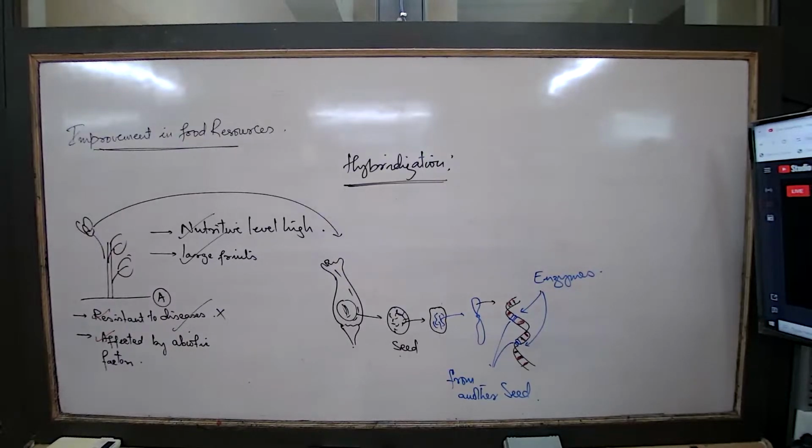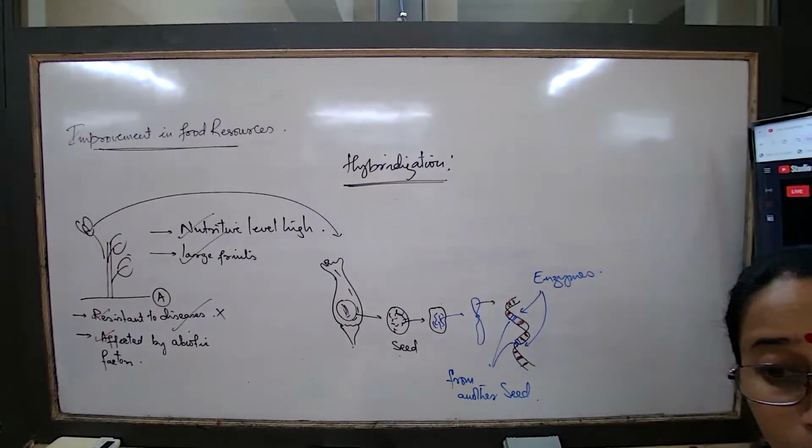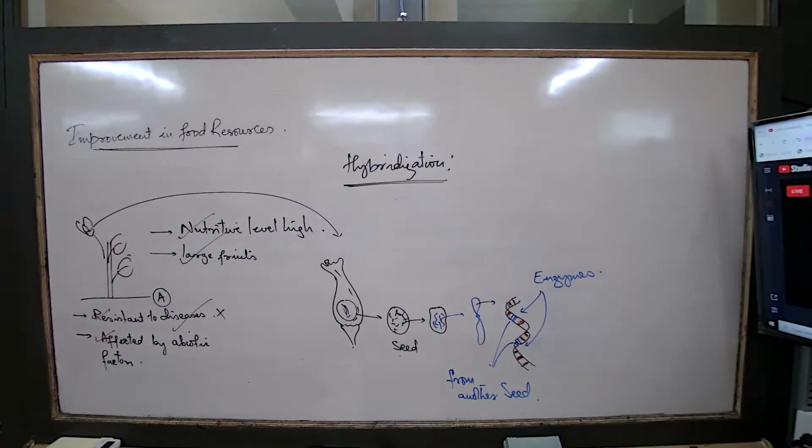I have no idea. So if I talk about it, moong dal is expensive. Masoor dal is comparatively a bit cheaper. Chana dal is even cheaper. But tur dal, if I say, is very expensive.